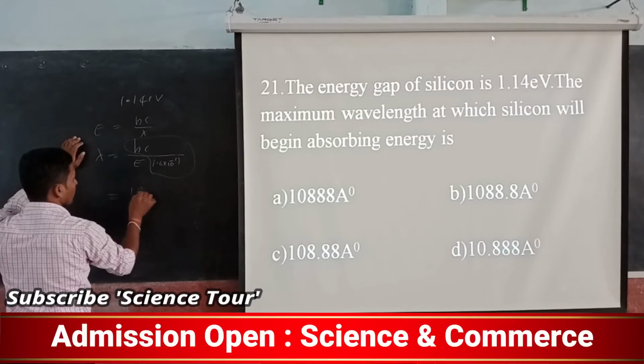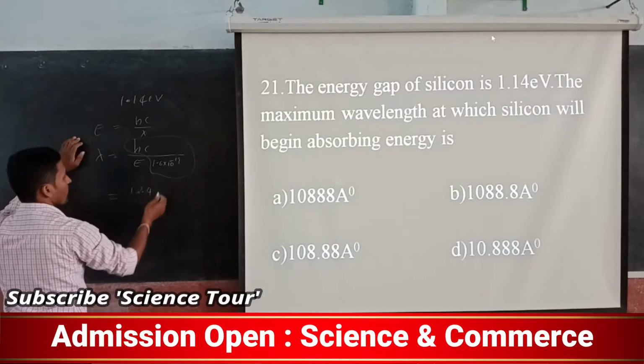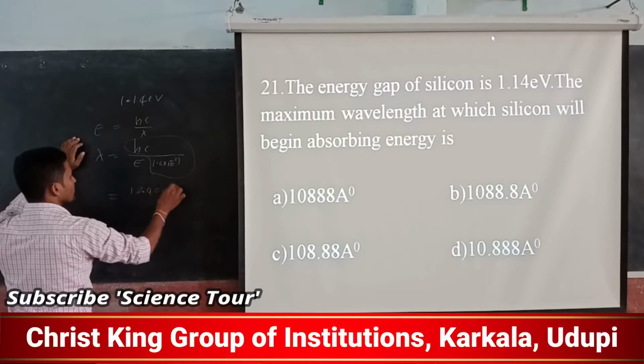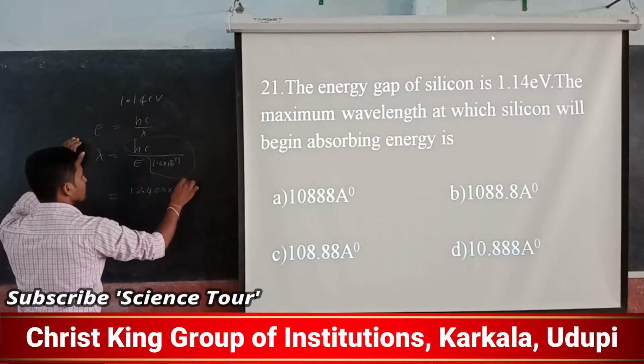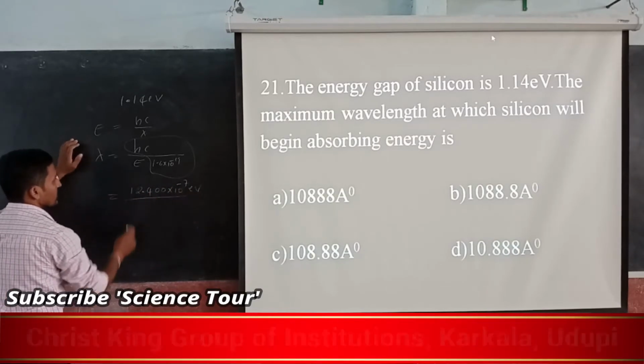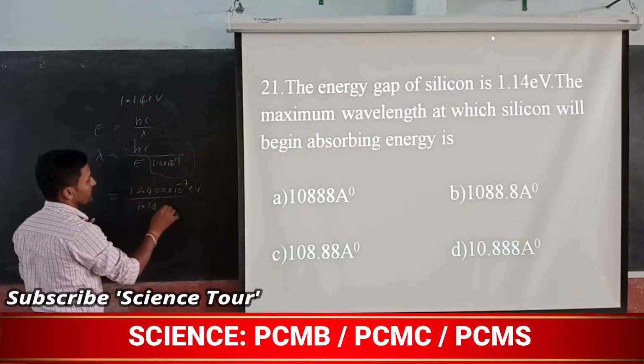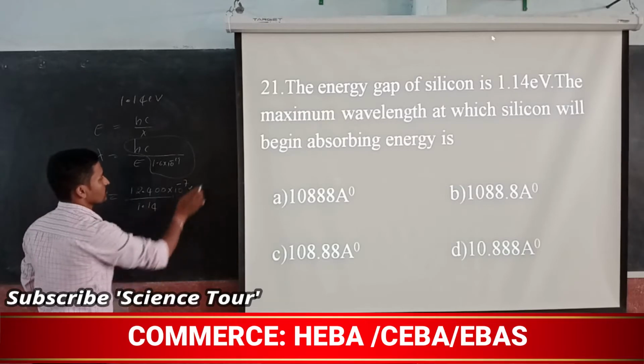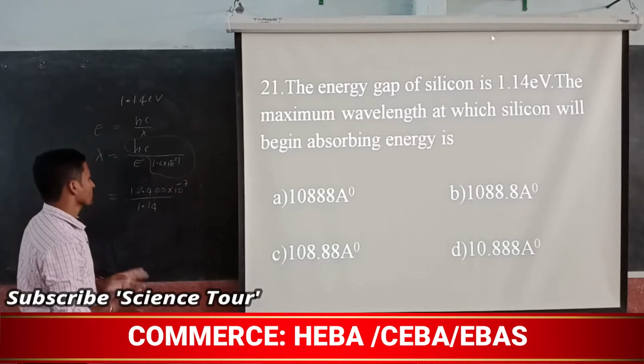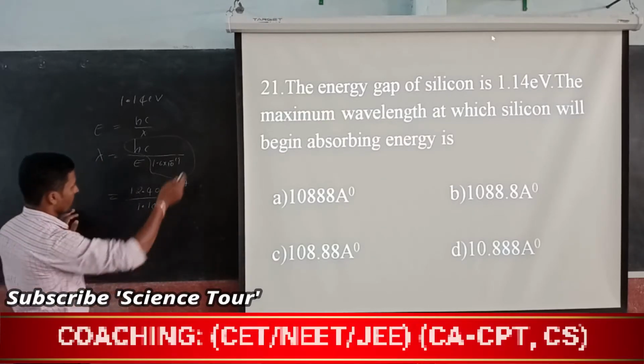See, 12,400 into 10 to the power minus 7 eV divided by 1.14 eV you are going to get. So the eV cancels. So now what are you going to get?